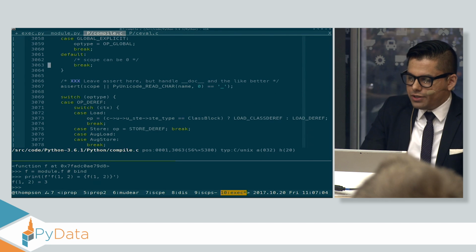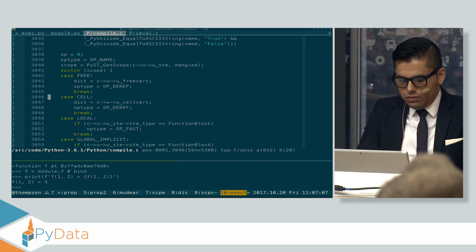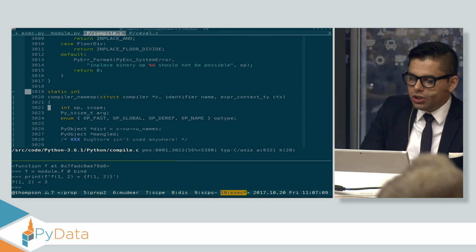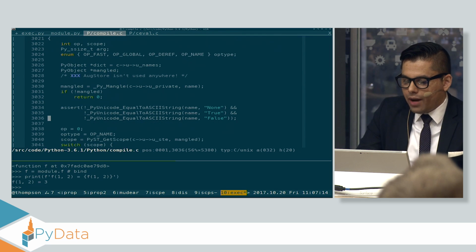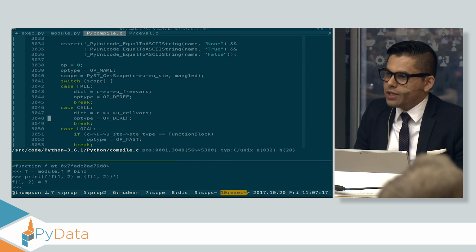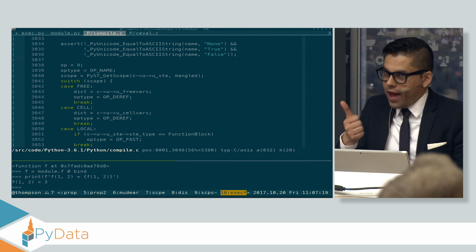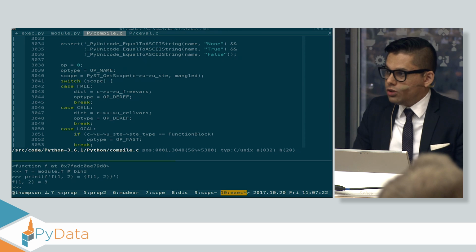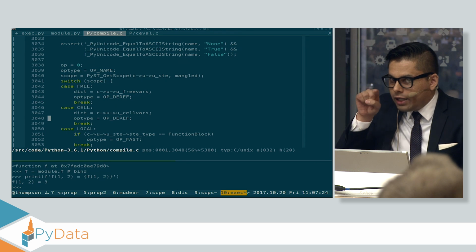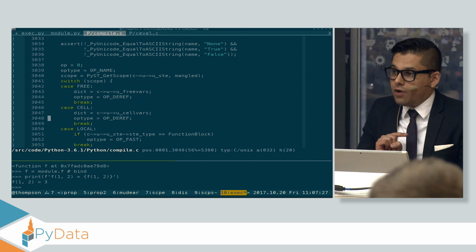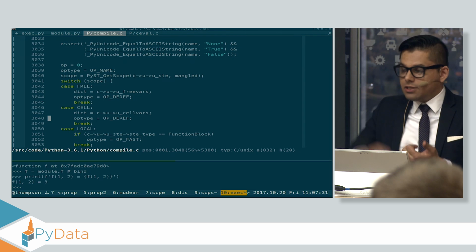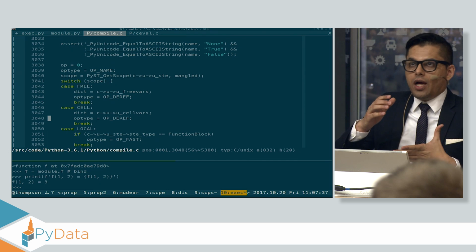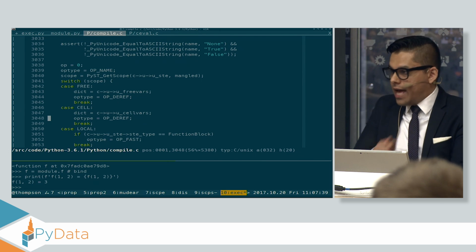This is the Python compiler itself. In the Python compiler, there is a function called compiler nameup. When Python code is compiled, the Python compiler determines where the variables come from. So it can emit either a load fast, load global, load deref, or other load operation. It determines that by looking at the static source text and figuring out where x was defined. And it knows x is defined by either a statement that says x equals, class x, for x in something, with something as x, except something as x, and so on.